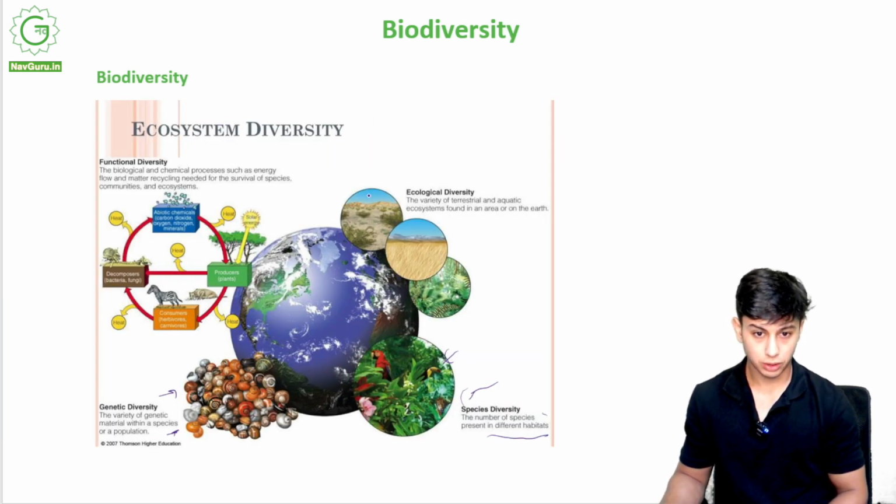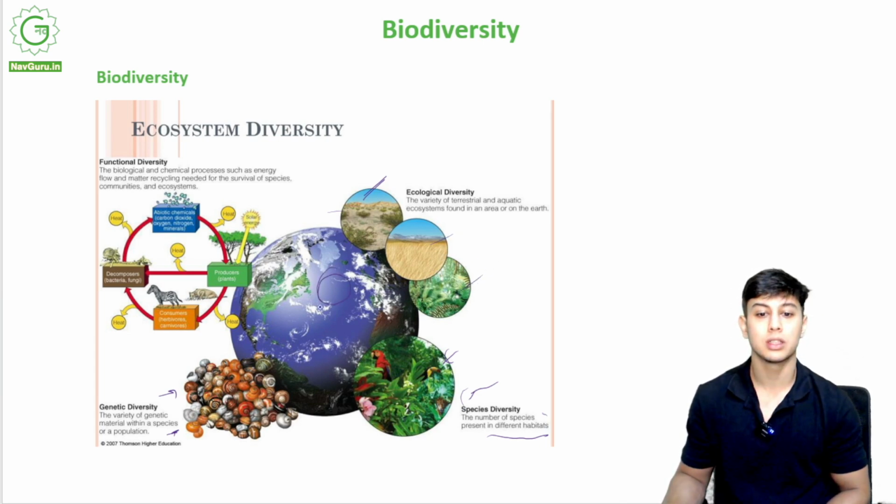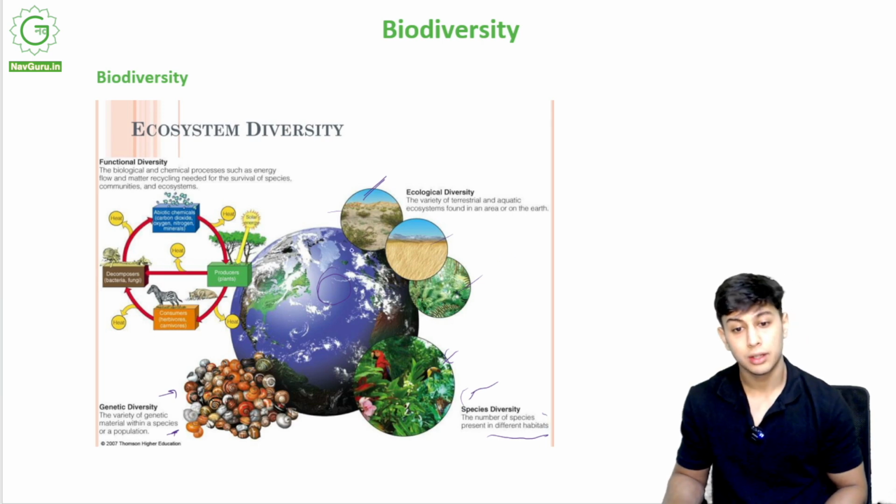So let me show you ecological diversity. This is ecological diversity. This is a desert, this would be a plain land, this could be a forest. There are seas around, there are a lot of seas on the earth, a lot of oceans, rivers, whatnot.